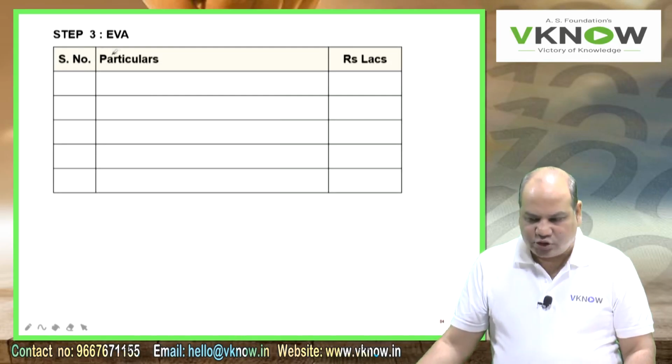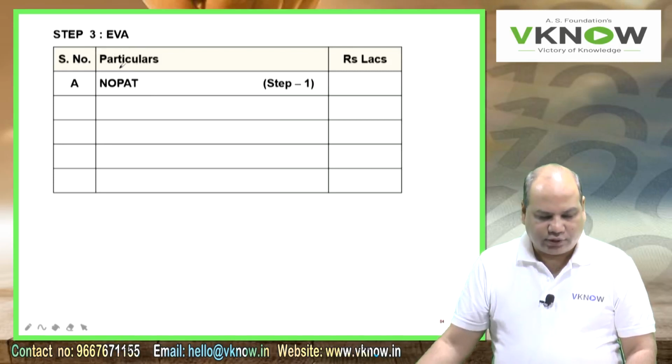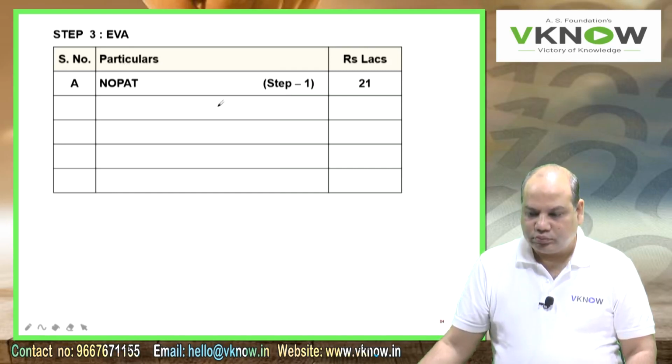Step 3 is EVA. That is my second question. Right hand side rupees in lakhs. For first point A, NOPAT, step 1, 21. Then B, capital employed 80.